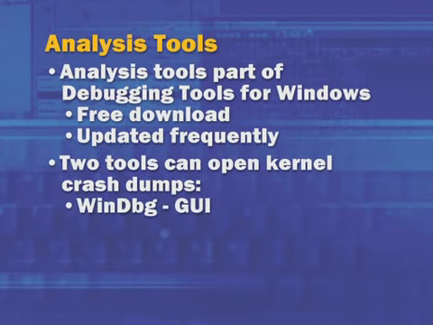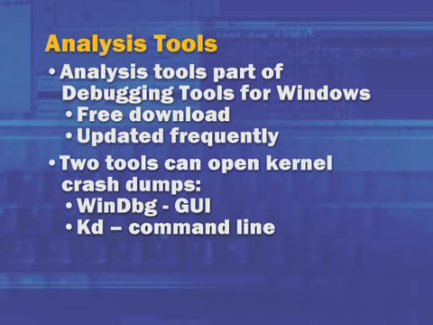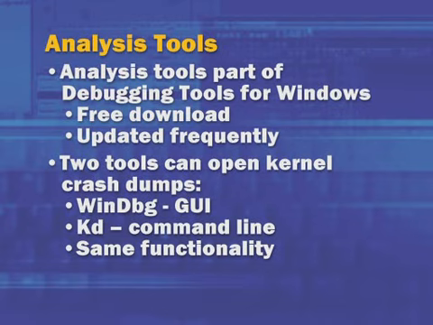There are two tools that come with the Debugging Tools for Windows package, and one is WinDbg. It's a graphical user interface tool, a standard Windows application, and the other one is KD, which is a command line tool. They have the exact same functionality. Which one you use to do crash dump analysis is really a matter of personal preference. I know that kernel engineers at Microsoft feel like they're cooler by using the command line version, but I personally prefer using WinDbg because you can open up multiple windows concurrently and look at different types of data in those different windows. But they provide the same functionality, so you're not losing anything by going with the GUI version. In effect, when you open a crash dump with the GUI version, you're in a command line window using the same command line commands you would use in the command line version of the debugger.